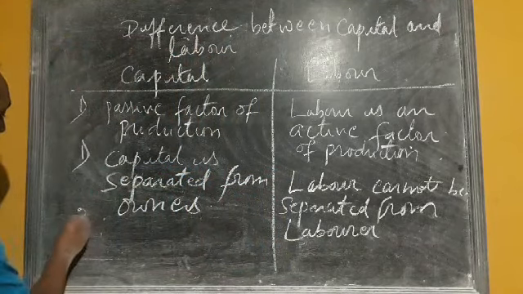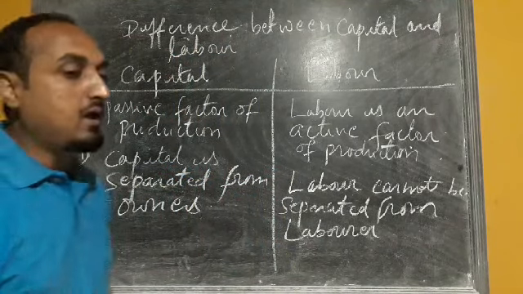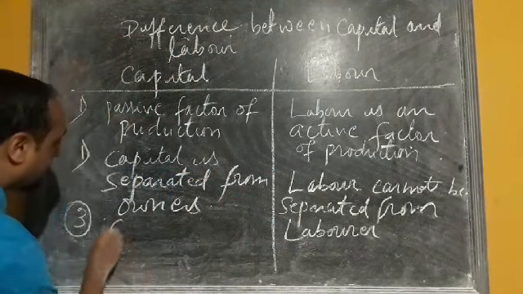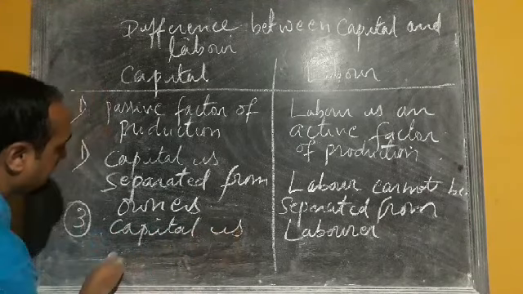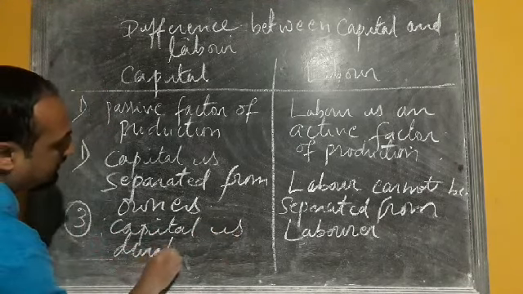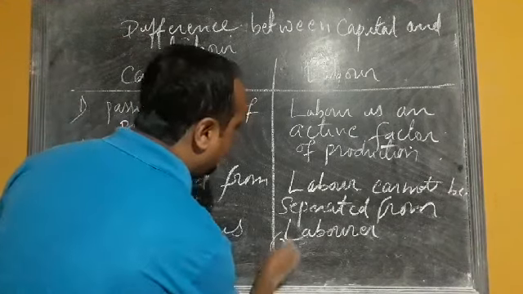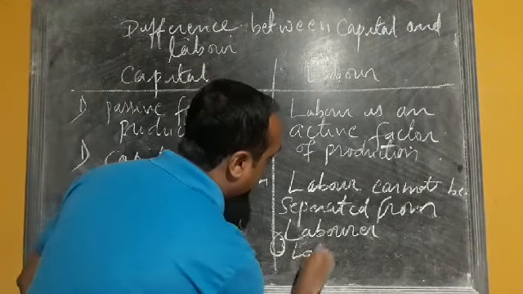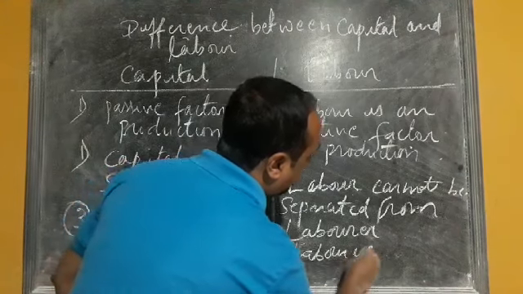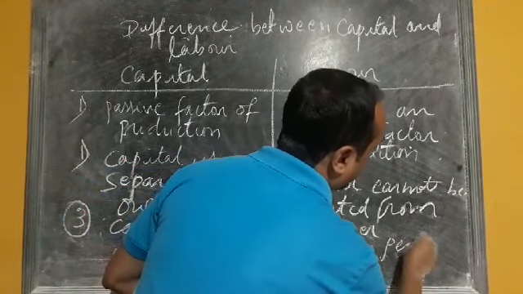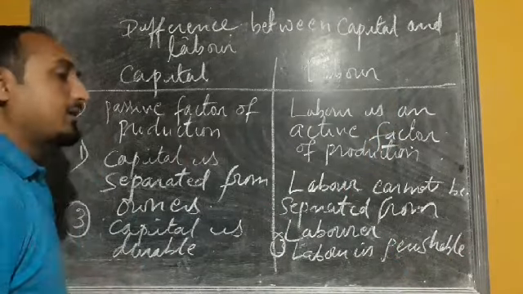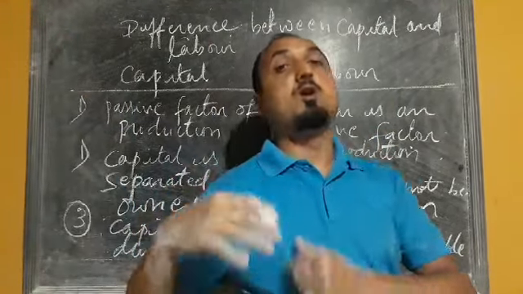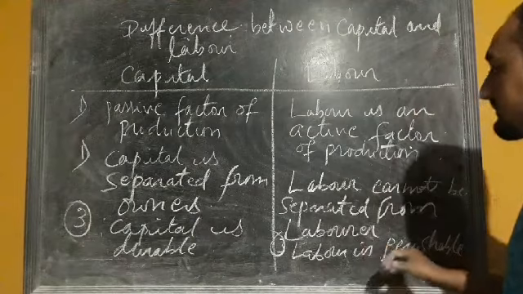Now number 3, capital is durable, and labor is perishable. Durable means it can be used for a longer time period, whereas labor is perishable.